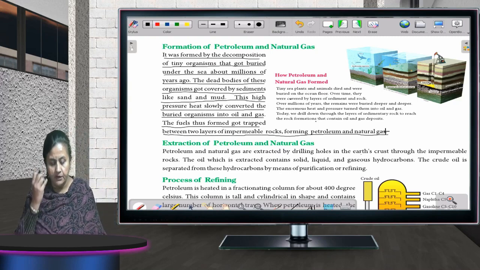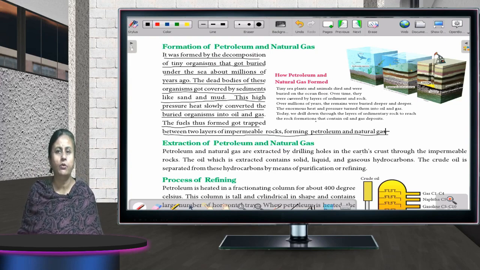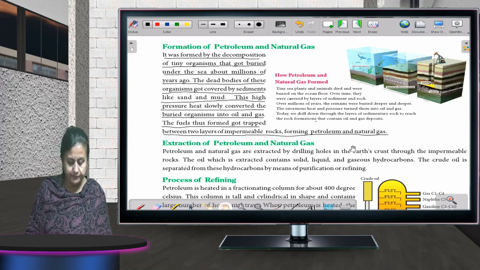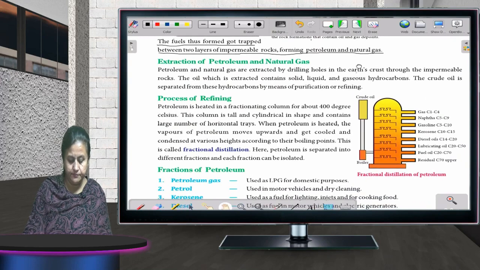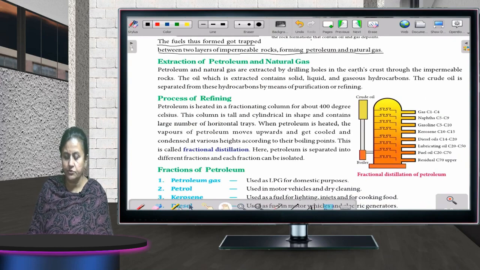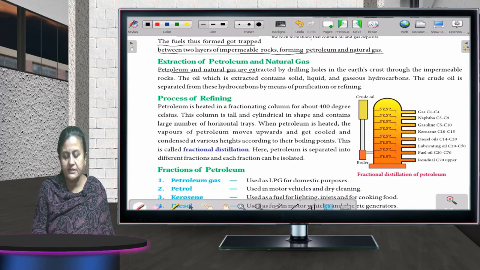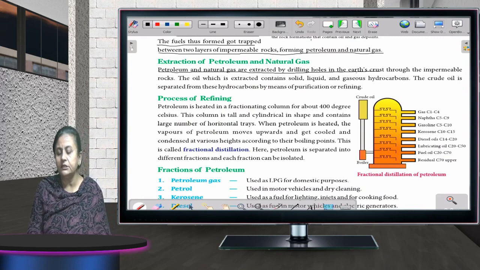Okay. Now, extraction of petroleum and natural gas. How do we get this natural gas and petroleum out? Petroleum and natural gas are extracted by drilling holes in the earth crust.